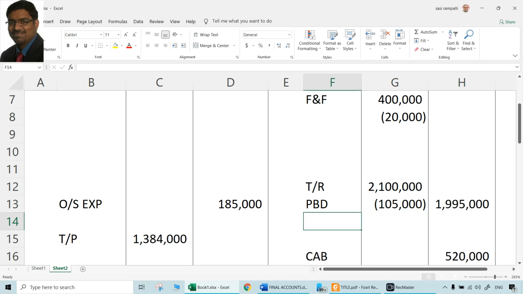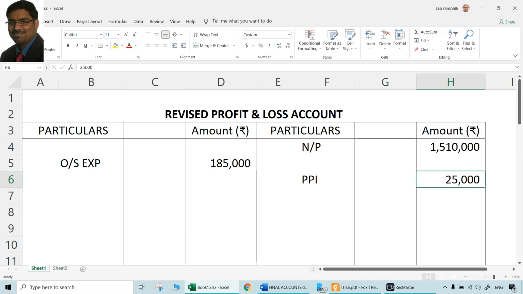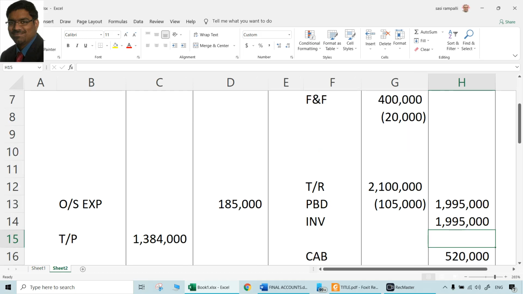So you can call it closing stock or you can call it inventories. It will be 19,95,000 only, but does it have to be treated again? No need, because we are not preparing any trading account. This net profit would have been already calculated after treating all the items in the trading account and P&L account, so it's already over. This closing stock will only be there in the balance sheet. That is the point here.